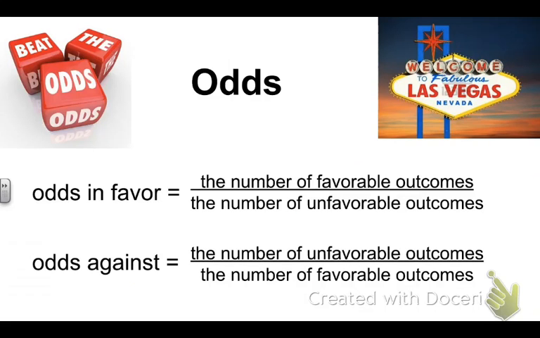And the odds against, you take the number of unfavorable outcomes over the number of favorable outcomes. Again, if I use that dice example, I've got 5 ways it might not happen over 1 way it could possibly happen. Again, the odds are against me rolling a 4.